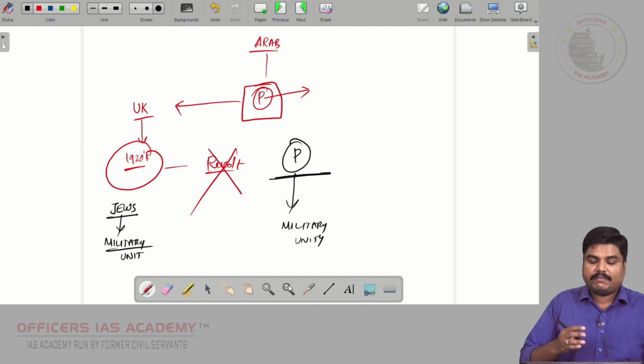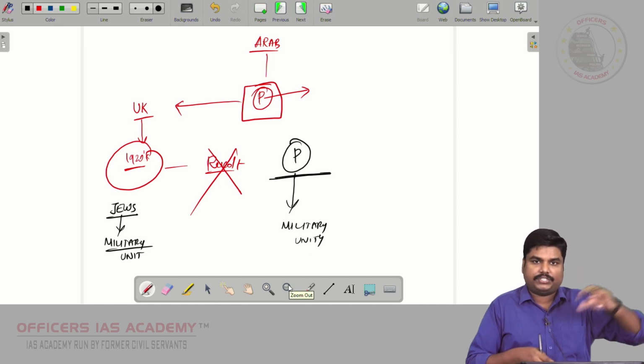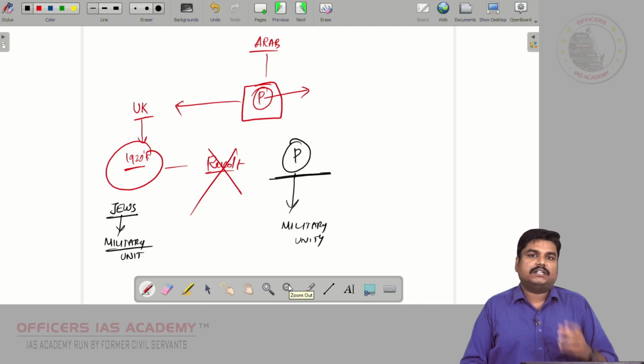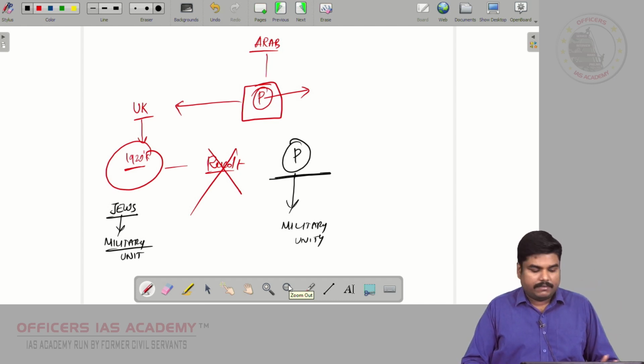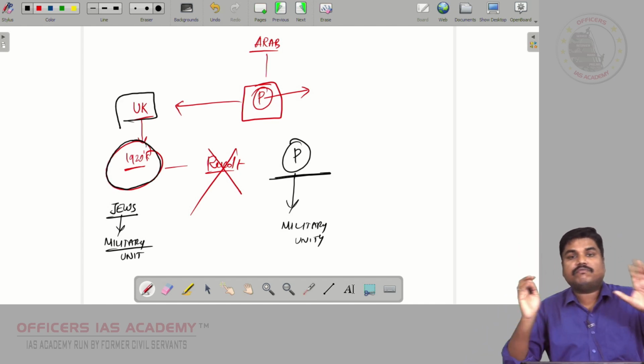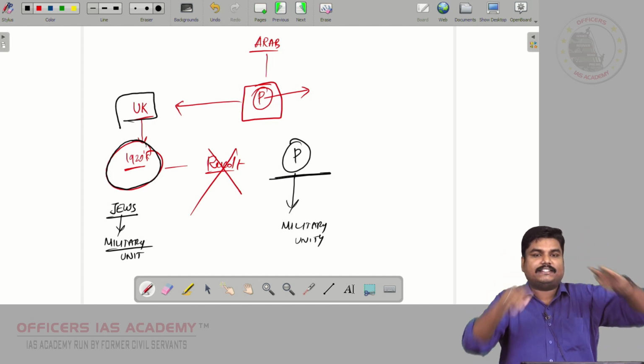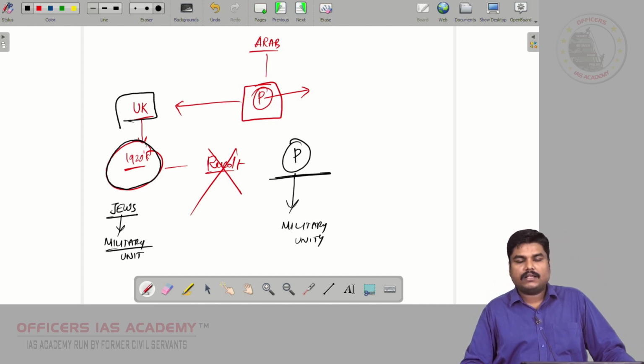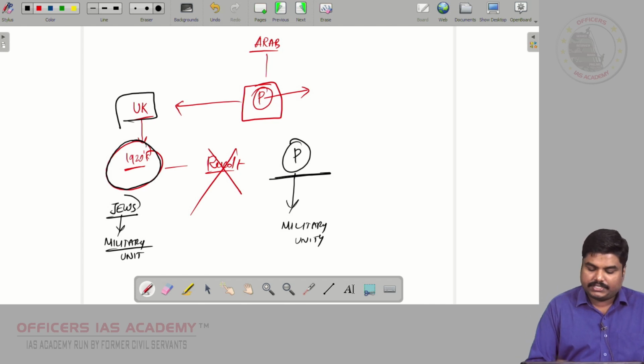So the hostility between the Jews as well as the other Arab states was actually increasing, right? However, in 1920, the UK facilitated the settlement of more Jews in that Israel region.